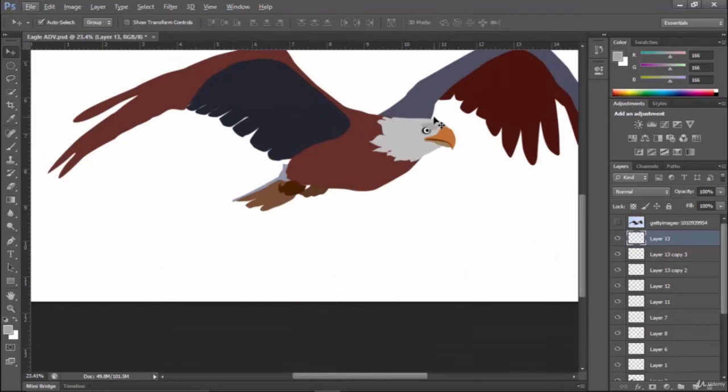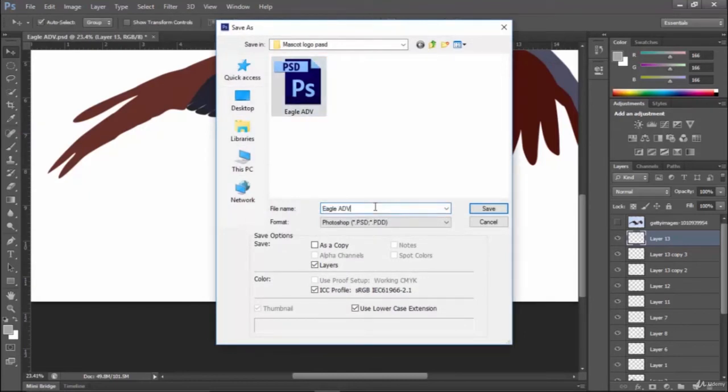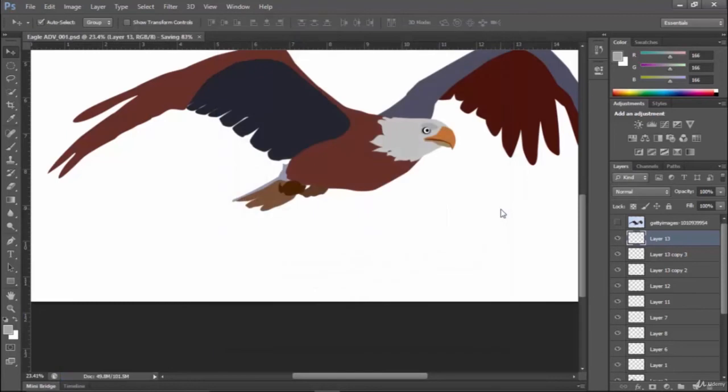Make sure that whenever you are making, you will make versions. Save As. I will make a new version. Save.